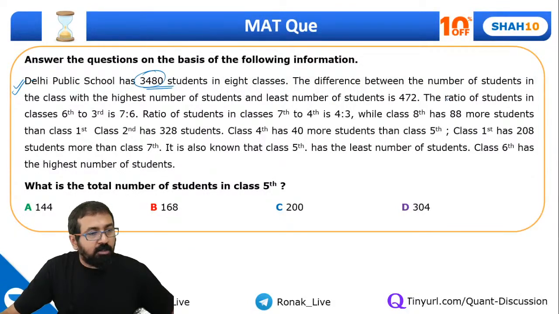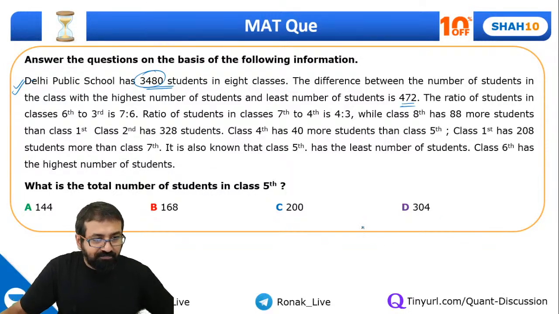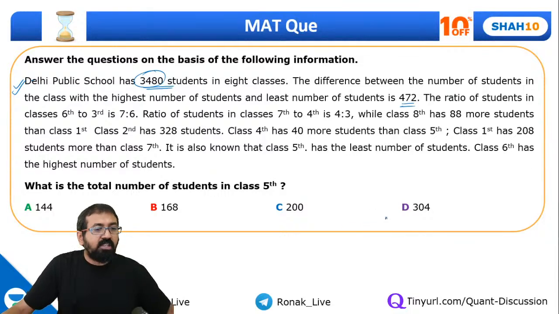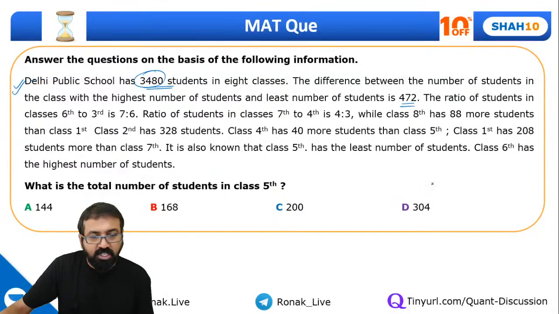The difference between the number of students in the class with the highest number of students and the least number of students is 472. The ratio of the students in class 6 to 3rd is 7:6, and the ratio of students in class 7 to 4th is 4:3. Class 8th has 88 more students than class 1st. Of course there are students from 1st standard to 8th standard: 1st, 2nd, 3rd, 4th, 5th, 6th, 7th, 8th.